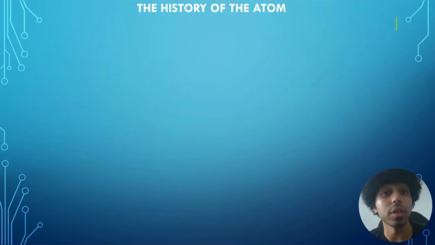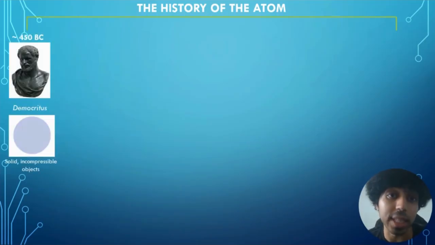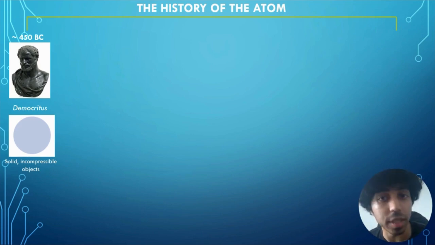The history of the atom starts all the way back in 450 BC, where a Greek philosopher named Democritus came up with a theory where he said all matter around us is made up of indivisible tiny particles, which he called atomos, which is Greek for indivisible.